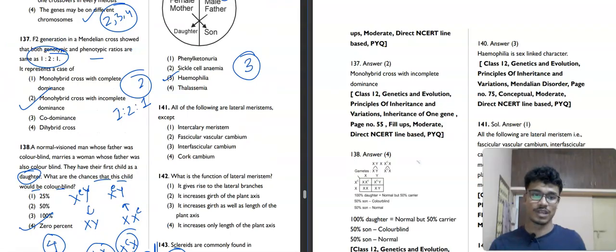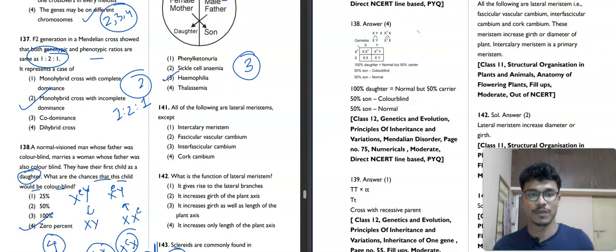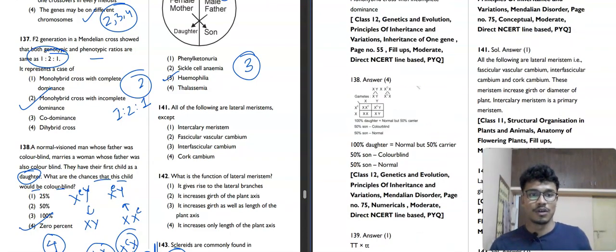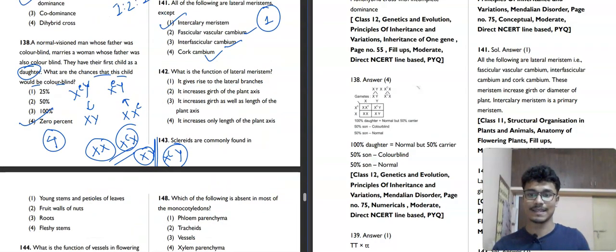Now we'll move towards the next question. Question number 141. Which of the following are lateral meristem except? All of the following are lateral meristem: fascicular vascular cambium, interfascicular cambium, cork cambium. But the intercalary meristem is a primary meristem. So this is the exception. The first option is our correct answer.